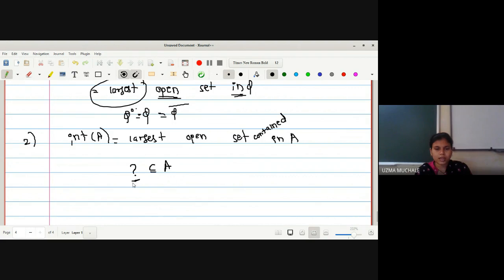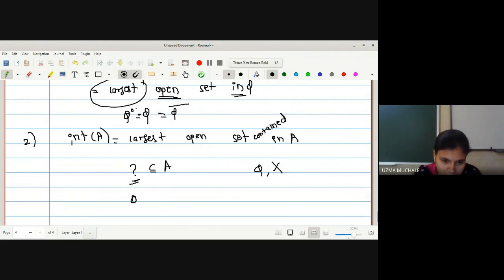Okay, so what is the largest open set contained in A? How many open sets do I have? Only two open sets. What are those? Phi and X. X A में नहीं हो सकता है, right? Because if X is there in A, X will be equal to A. This is not given to us.